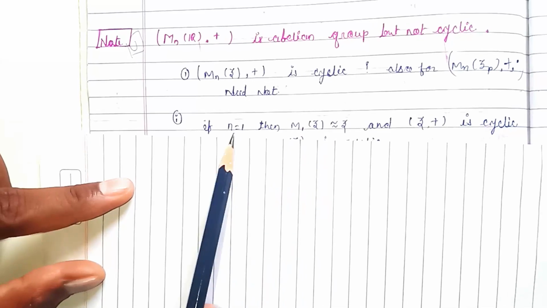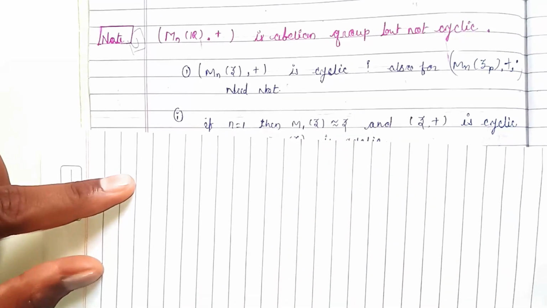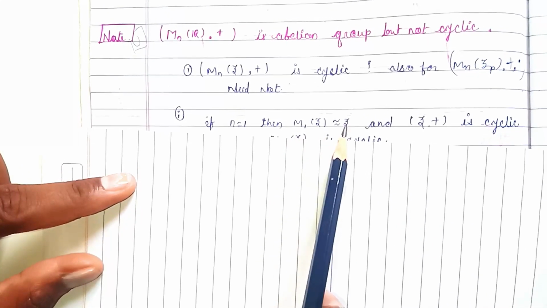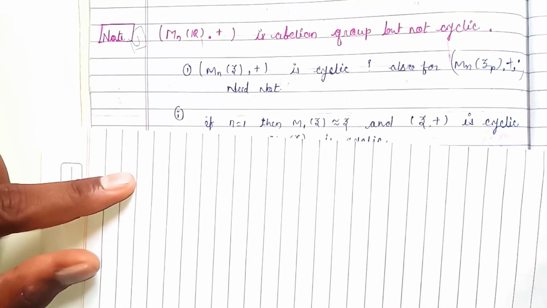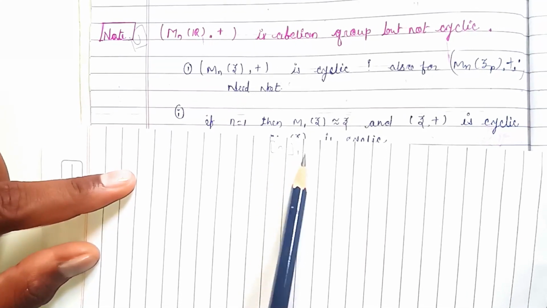If I consider n equal to 1, then M_1(Z) is isomorphic to Z, which contains only the integers. So M_1(Z) is only Z, that means a 1 by 1 matrix. A 1 by 1 matrix means it contains only one element, one row and one column.